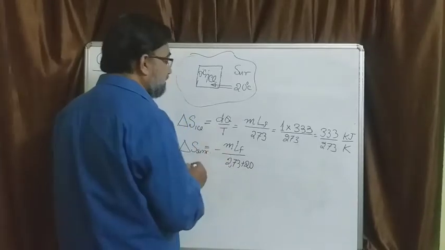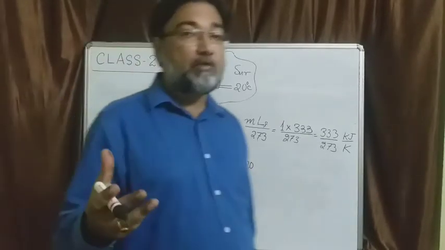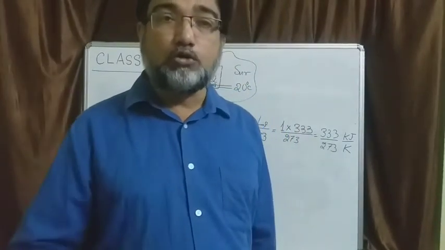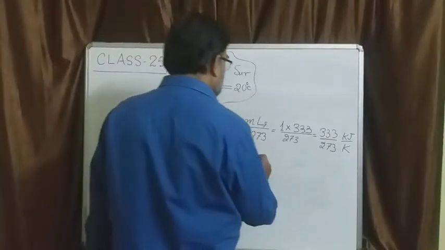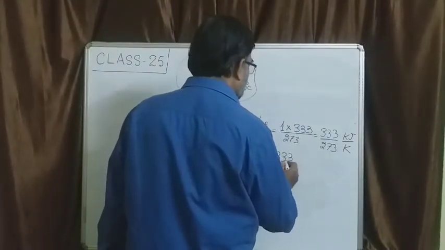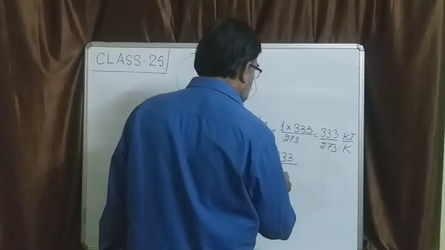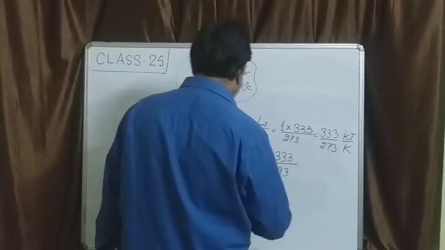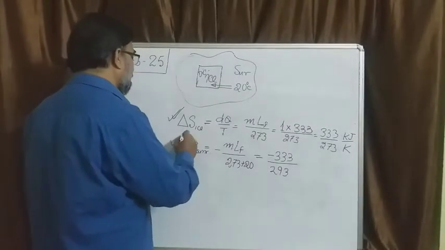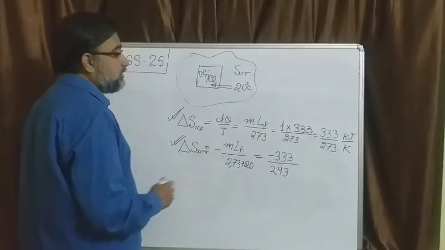And I have to put a minus sign here, because this is the amount of heat which the surrounding is actually losing or giving to the block of ice. So this will be minus 333 divided by 293. So entropy change of the system is this much, entropy change of the surrounding is this much.